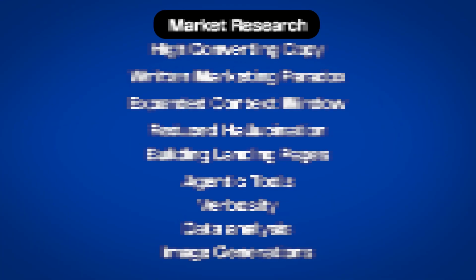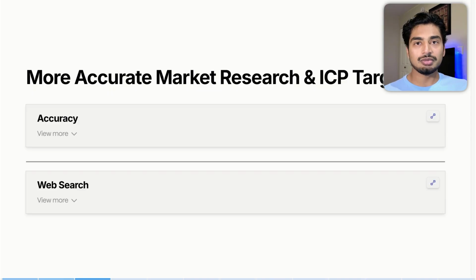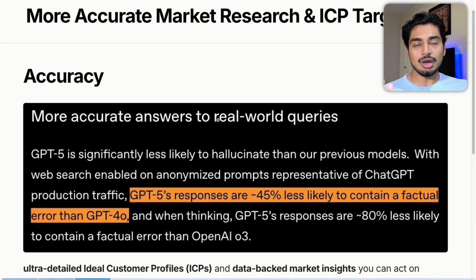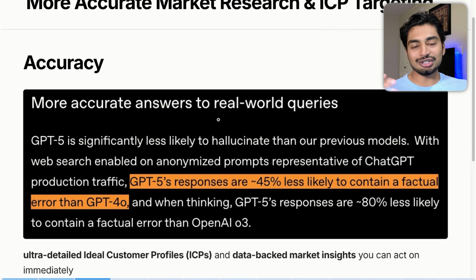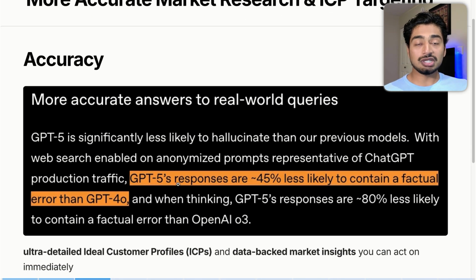All right. The first thing is more accurate market research and ICP targeting with GPT-5. This is like the foundation of your business. If you do marketing on top of bad ICP research or market research, nothing is going to work because you have incorrect data. So accuracy has drastically improved. And this is sort of a twofold thing here because GPT-5 responses are 45% less likely to contain factual errors than GPT-4o, which is amazing.